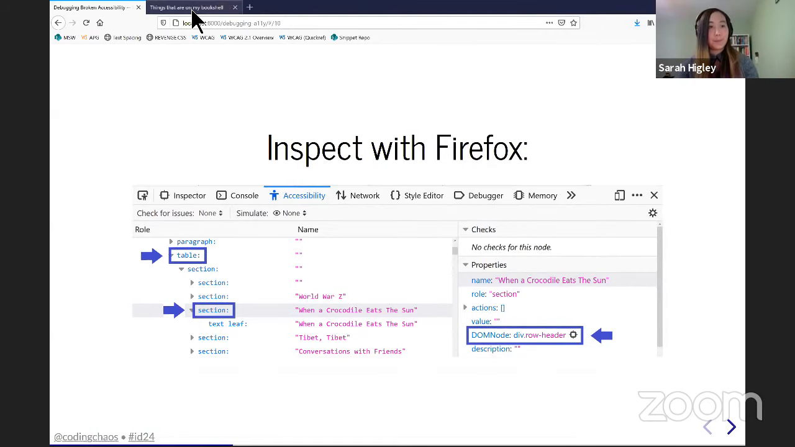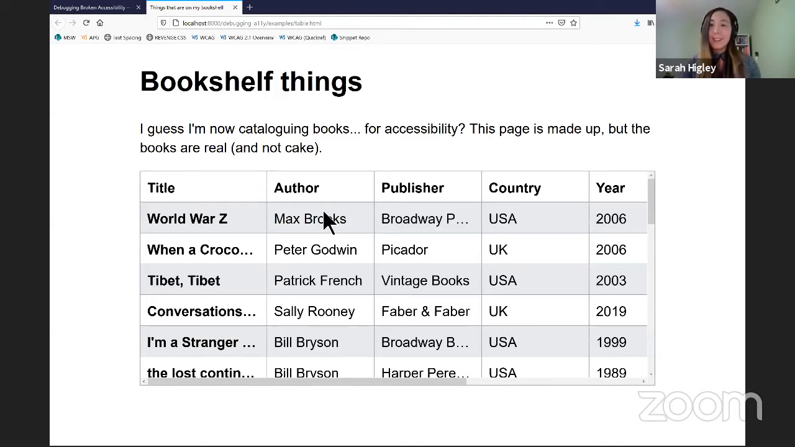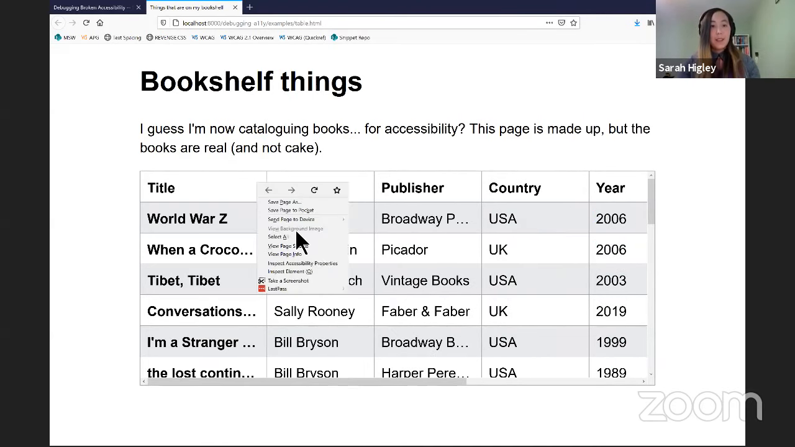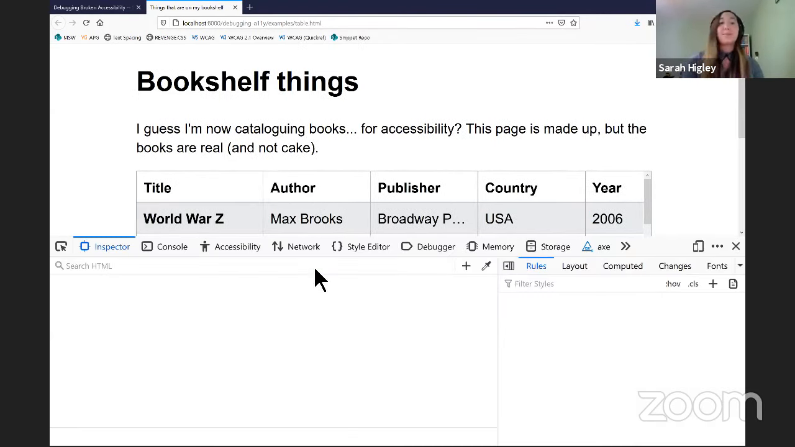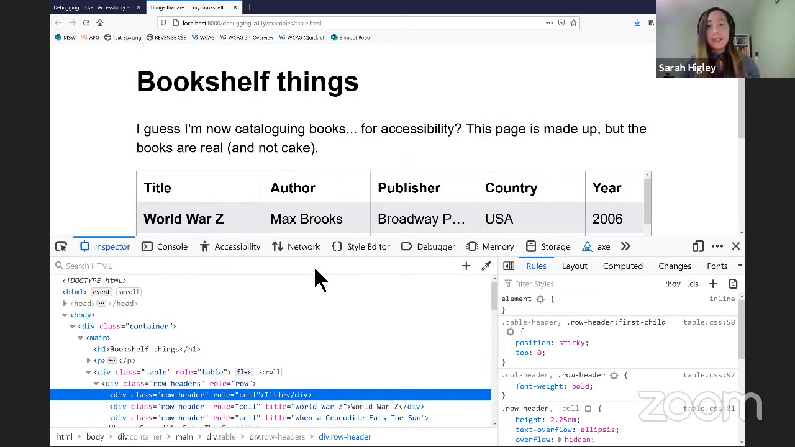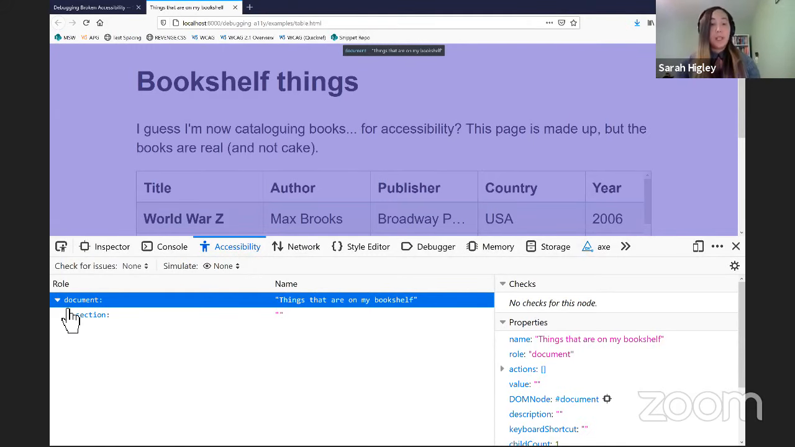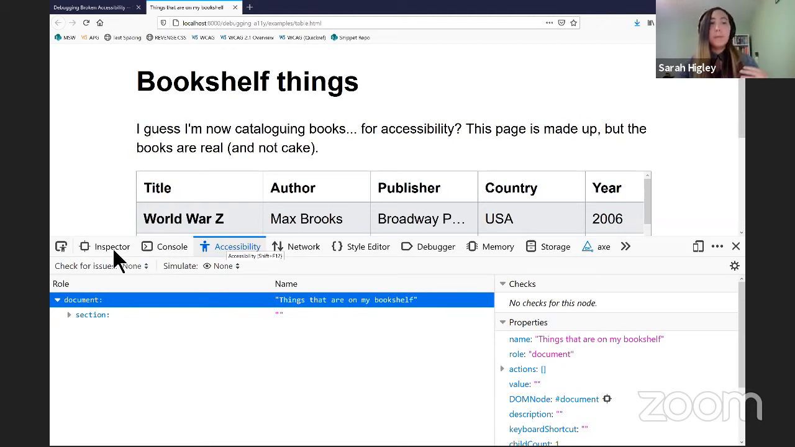So I'm going to do that. Right now, I have this working example of a table. It has a fixed header row, and it has a fixed first column as well. So I'm going to inspect this. The reason I often use Firefox for debugging semantics specifically is I really like their developer tools for looking at the accessibility tree. Firefox has this entire tab devoted to accessibility.